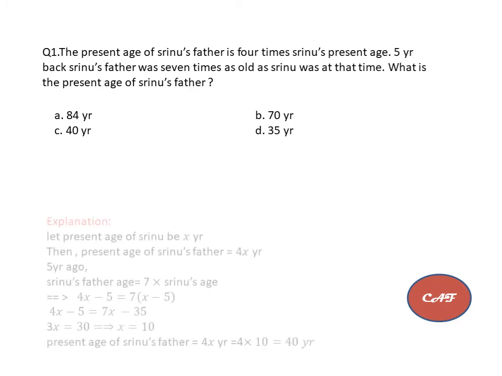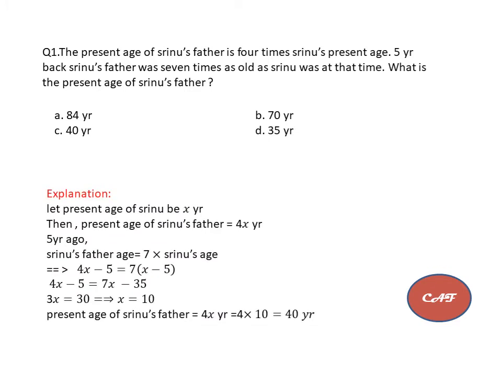These are the options. Let us take present age of Srinu is x years. Then present age of Srinu's father is equal to 4x. Then now we will go to 5 years back. In 5 years back in question what they mentioned is Srinu's father's age is equal to 7 times Srinu's age. So 5 years ago Srinu's father age is equal to 4x minus 5. And same time Srinu's age is equal to 7 into x minus 5.